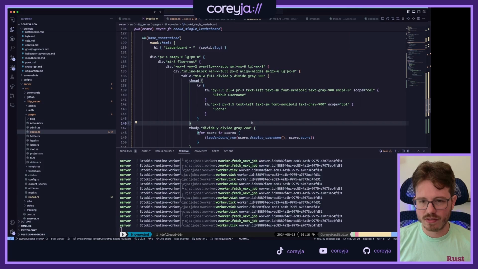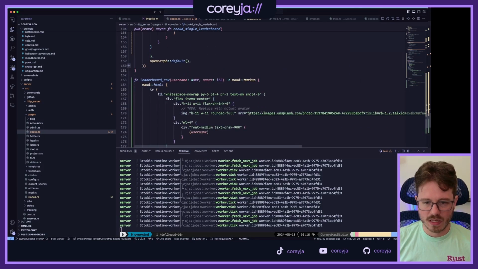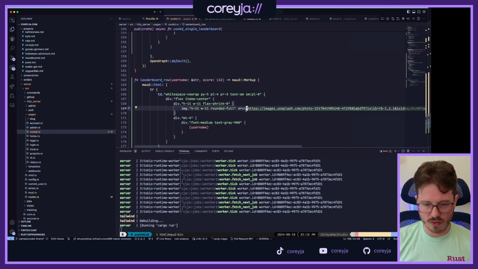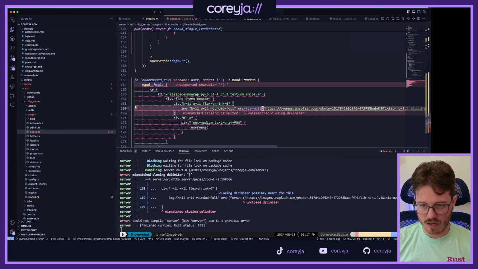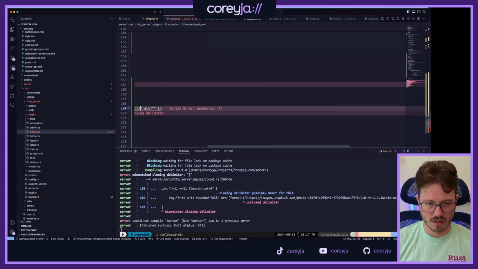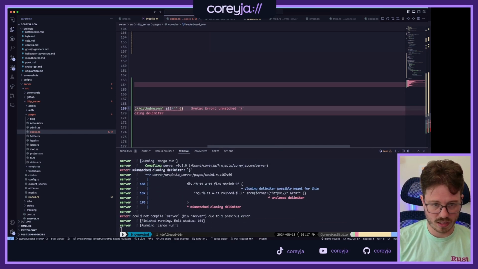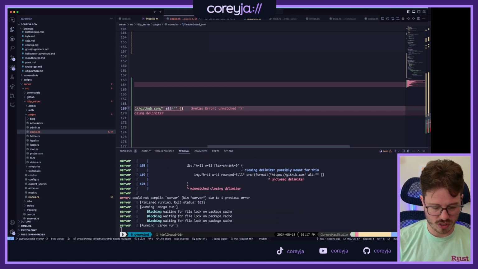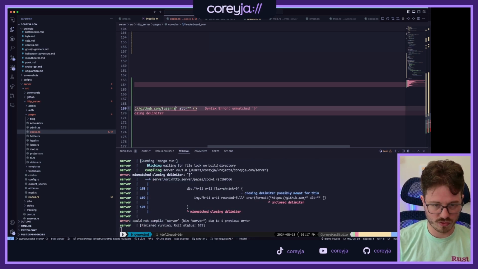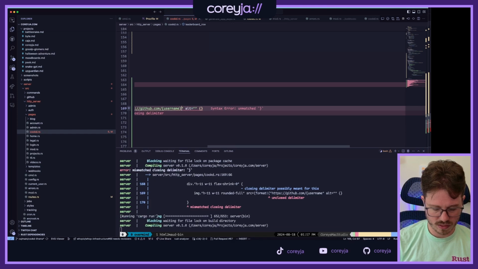Okay. So basically what it's telling me is that this source here for our image can be a format bang of going to github.com slash the username dot png.